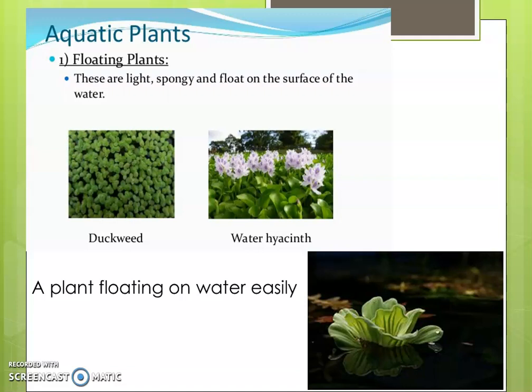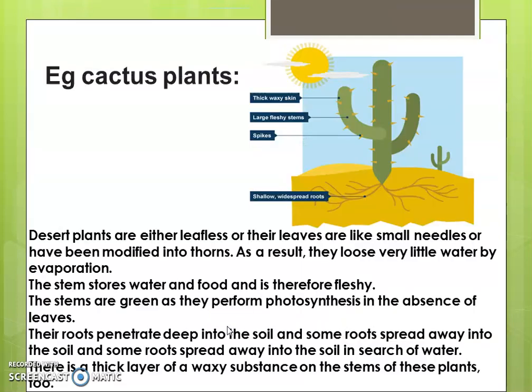Some of the examples I have shown in the picture: duckweed and water hyacinth, a plant floating on water easily. Now, can you see this? This is a plant which is easily floating on water, and it is not attached to the soil. The roots are not attached to the soil.